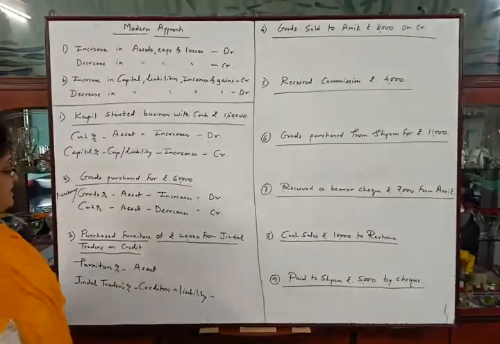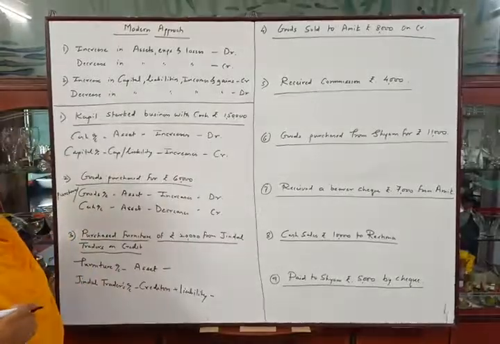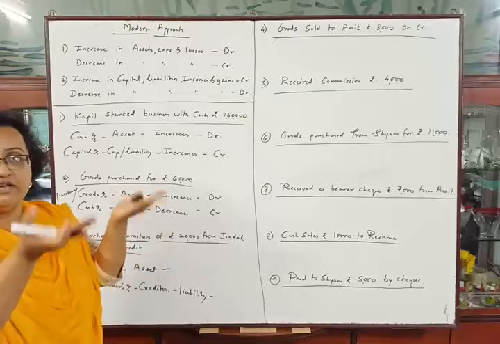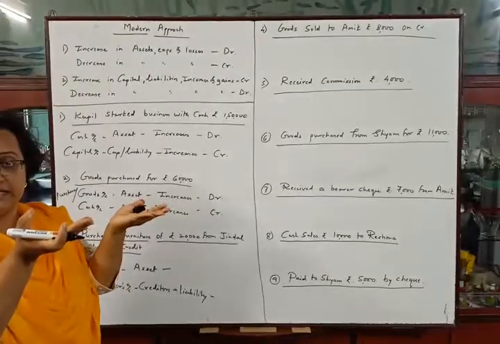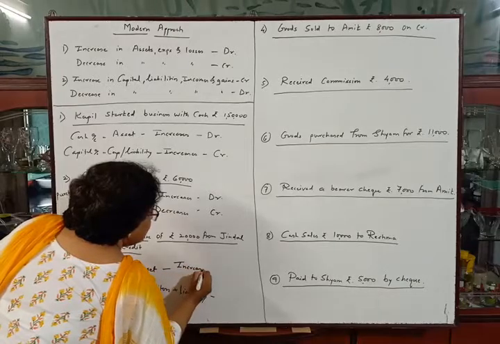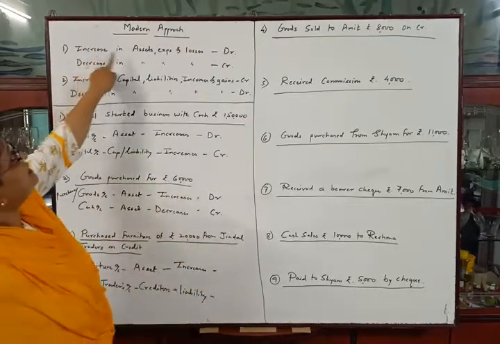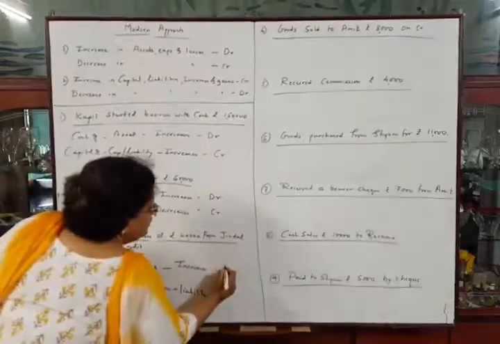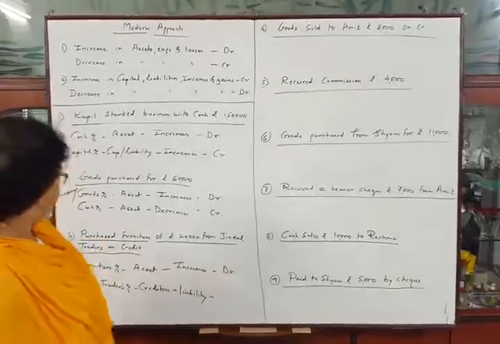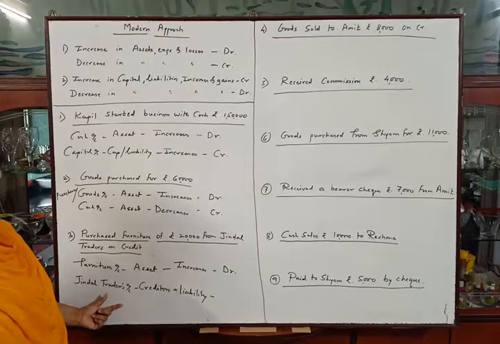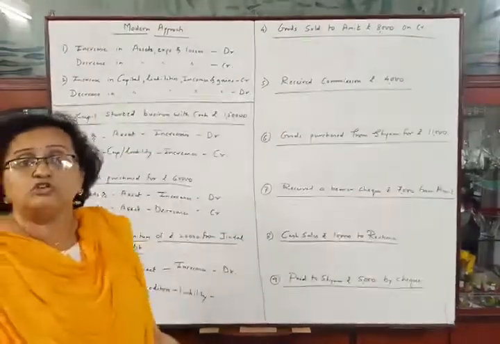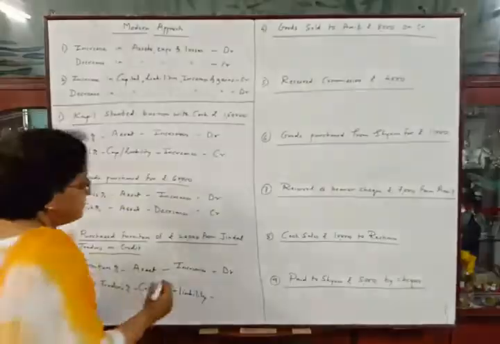Now furniture asset, let's decide debit and credit. Here we are purchasing furniture, means furniture in the business is increasing. So furniture increases. And increase in asset should be debited, so we have to debit this account. Furniture account should be debited. Then Jindal Traders account is liability, and here our liability in the business also increasing, so liability increases.